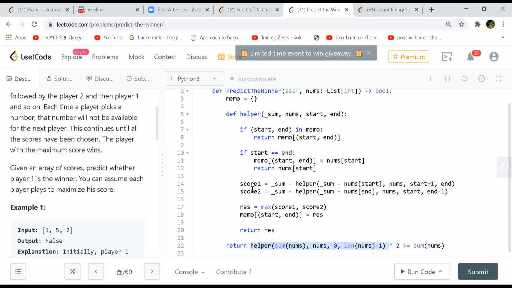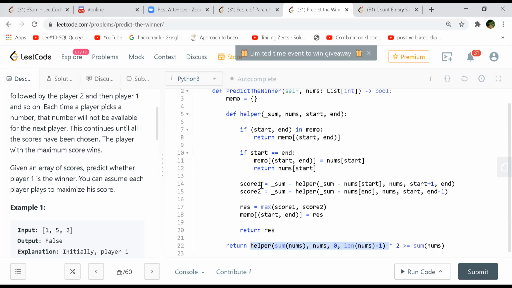Yeah, line 22 will always return at least half of the value, because you are dividing your score between two players. If you assume both are equally divided, it will be half, and therefore he is multiplying by 2, because the helper function will at the end always return the value of player 1, because we start from 1.